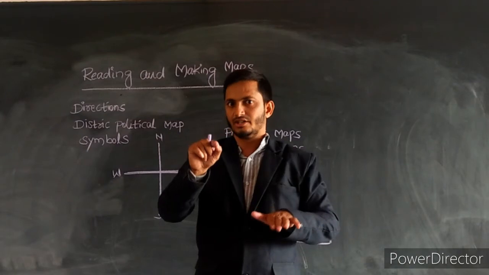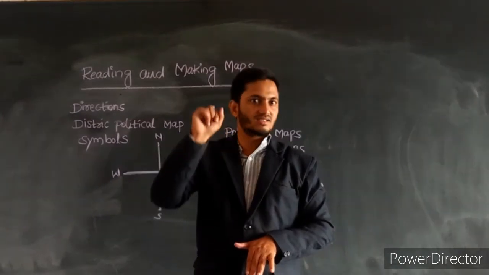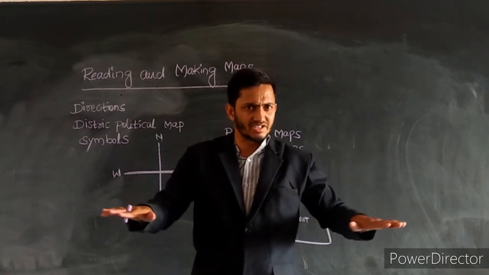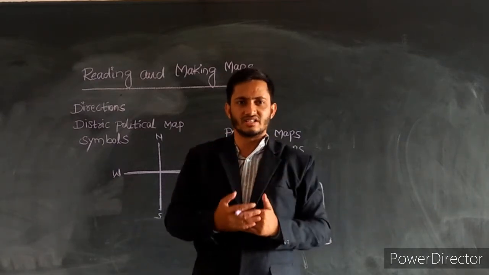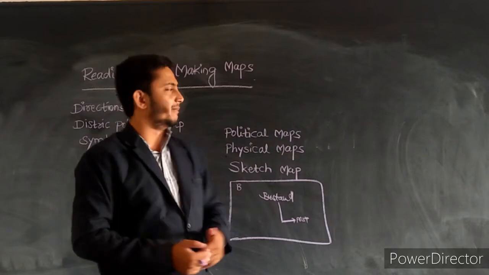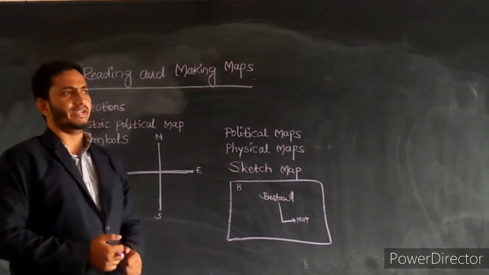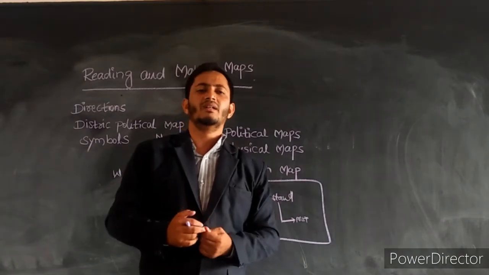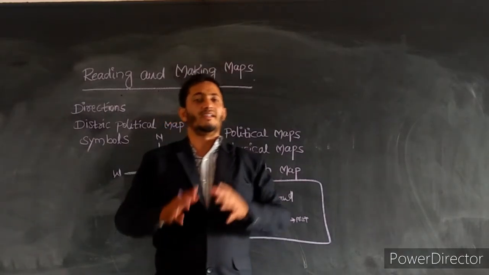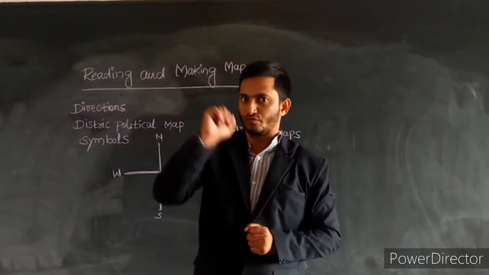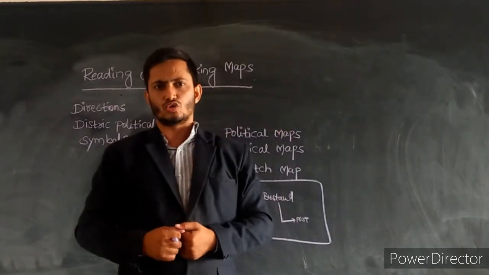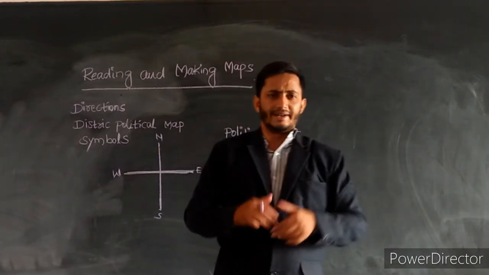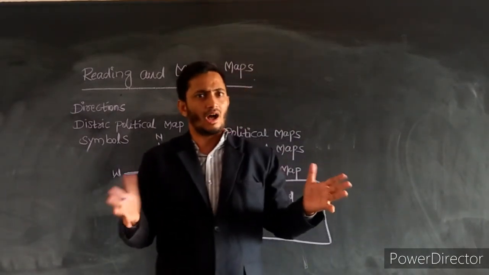Reminder: you are in 6th class, 7th class, and 9th class. You will have the same relevant chapters in subsequent classes, reading and making maps and analyzing them as you study further. This chapter just simplifies the identification of maps.